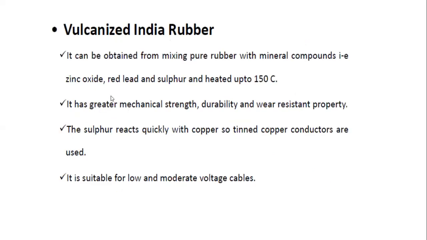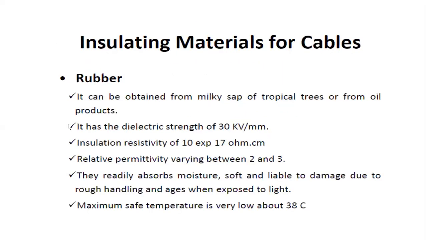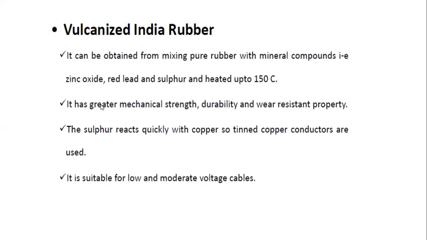But vulcanized Indian rubber is obtained by mixing pure rubber with mineral components.